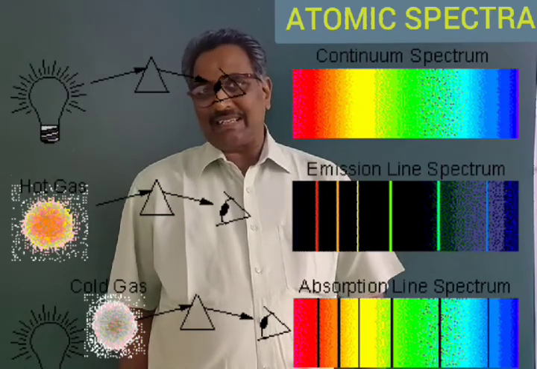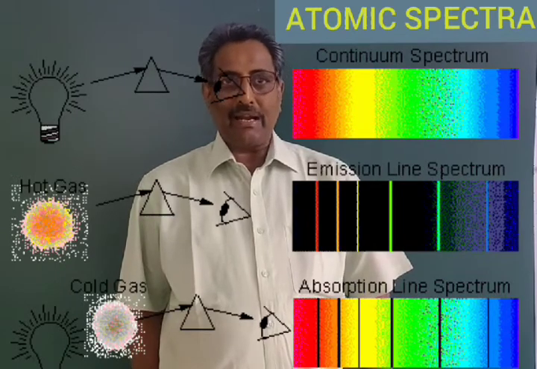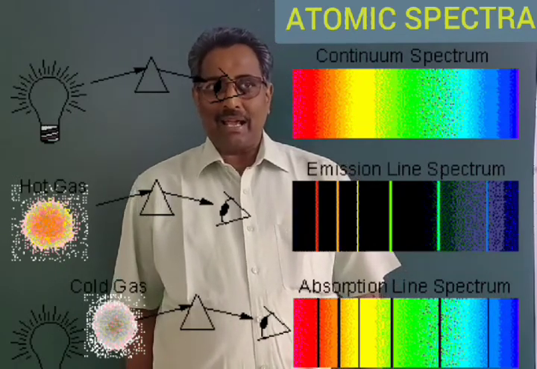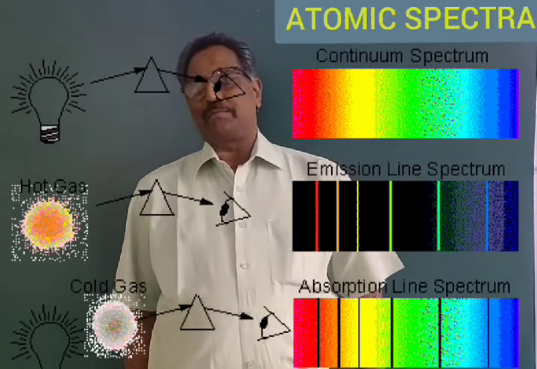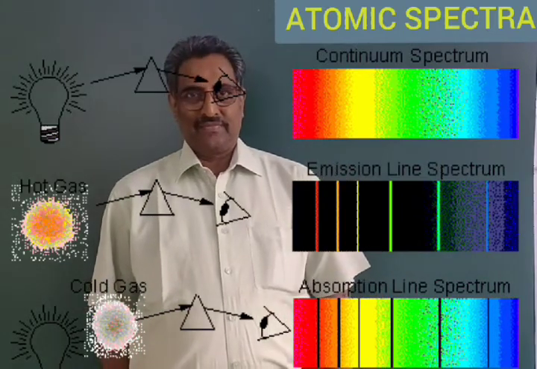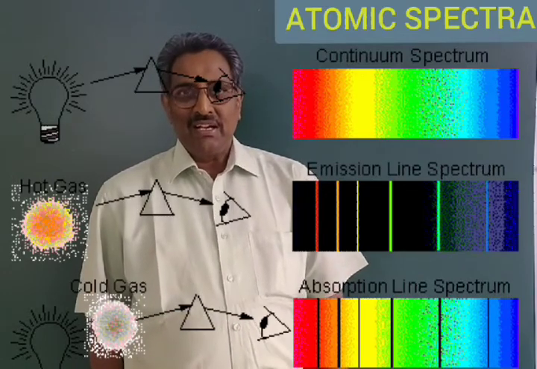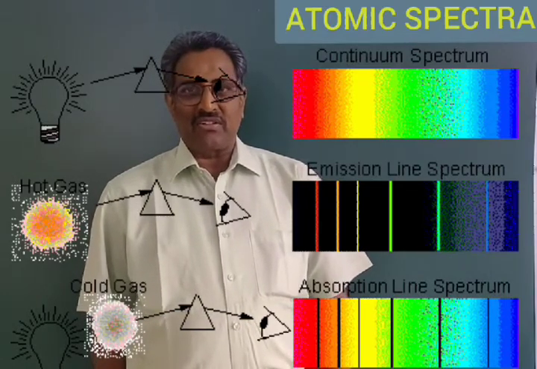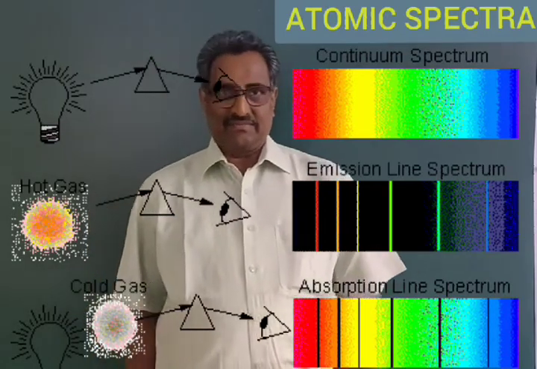The incandescent lamp emits a continuous spectrum. Incandescent lamp means the lamp which gives light by heating to high temperature. The tungsten filament in the lamp glows. It is heated to a temperature around 3000 degrees Celsius and it emits the light.